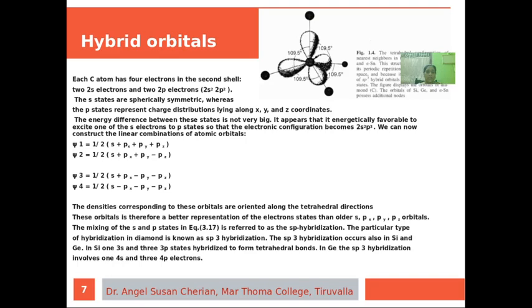These orbitals are therefore a better representation of the electron states than the older concept of S, Px, Py, Pz orbitals. The mixing of S and P states is referred to as sp hybridization. Actually, the bonding here is sp3 hybridization, as in the case of diamond. The sp3 hybridization occurs also in silicon and germanium.